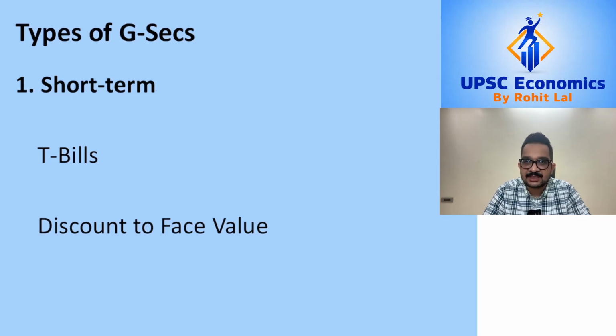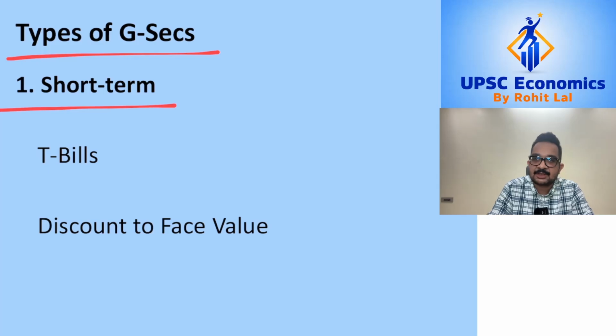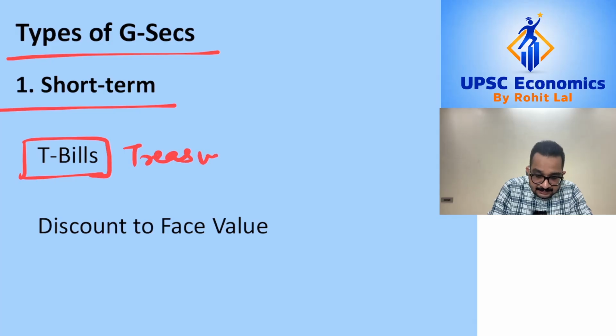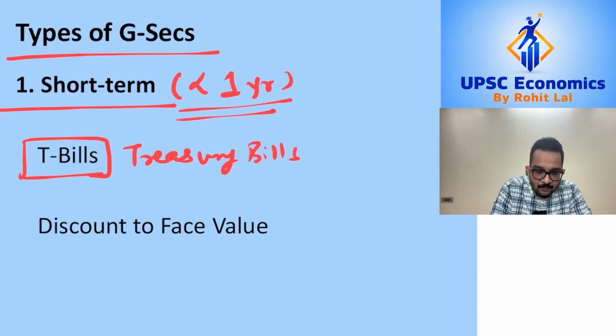Now, the government securities which are issued are of two broad types. That is, based on the tenure or duration, they can be categorized as short-term government securities, which are also referred to as T-bills or Treasury bills. Now, your Treasury bills are issued for a duration of less than 1 year.